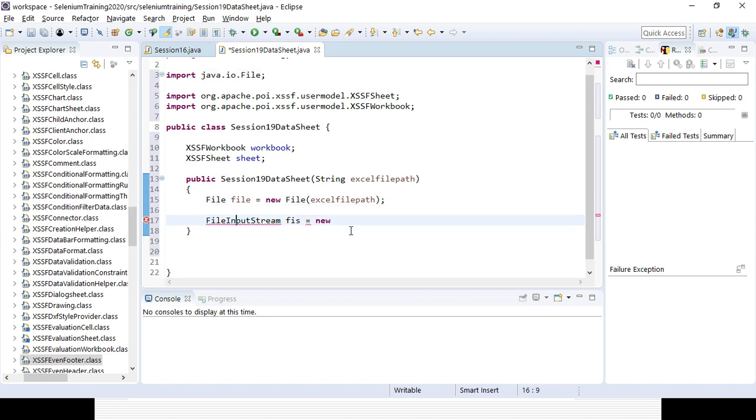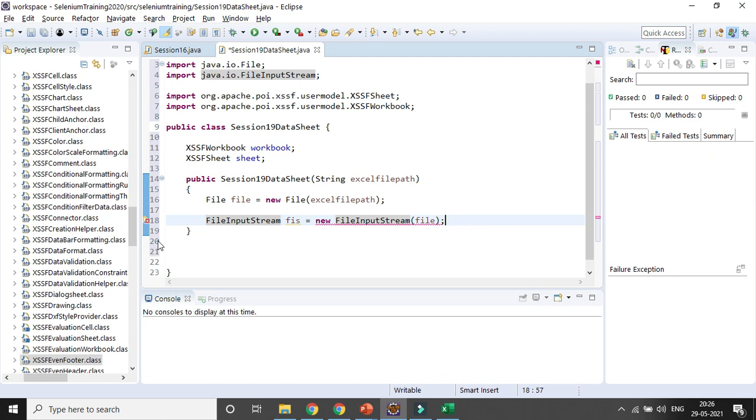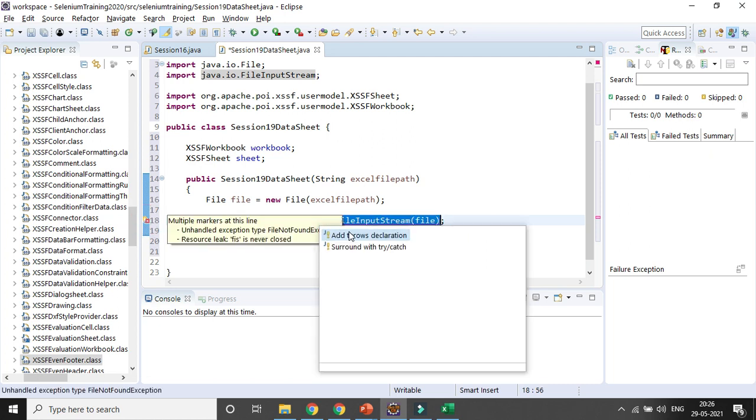And here I need to give the path of the file. So that is nothing but I am using the simple thing of Java for reading the files. For writing the file, it will be FileOutputStream. Okay. Now you can see some error message is coming. We need to surround with try catch block.